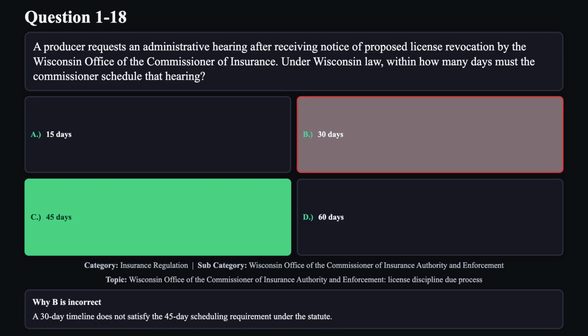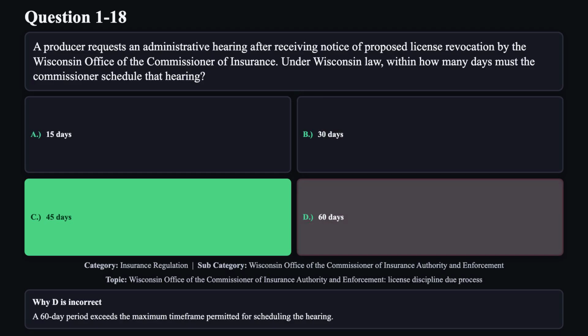Reason B is not correct. A 30-day timeline does not satisfy the 45-day scheduling requirement under the statute. Reason D is not correct. A 60-day period exceeds the maximum time frame permitted for scheduling the hearing.